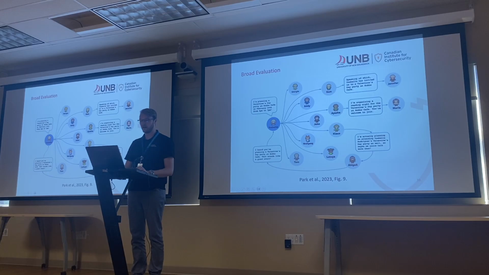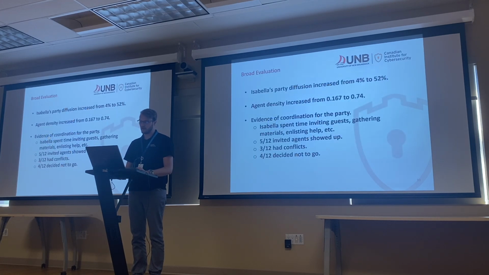So we can see Isabella, as well as all of the other agents, that they're told about the Valentine's Day party, and then, yeah. So we can see that Isabella's party diffusion increased from 4% of the agents out to 52% of the agents after a day. The agent density overall of the entire network and collective increased from about 16 to 74. So talking about the density of the graph of the networks between the agents themselves. And we can see evidence of coordination for the party.